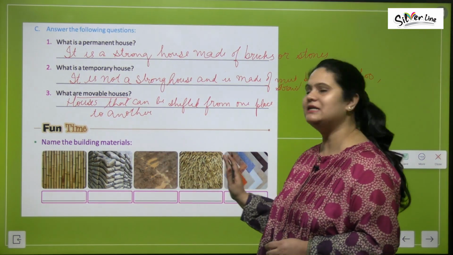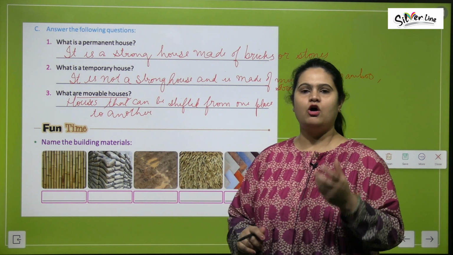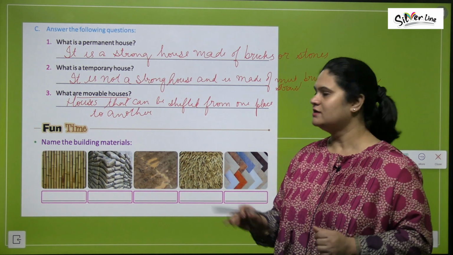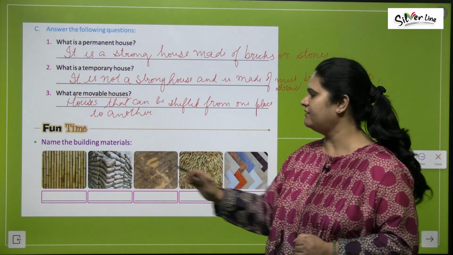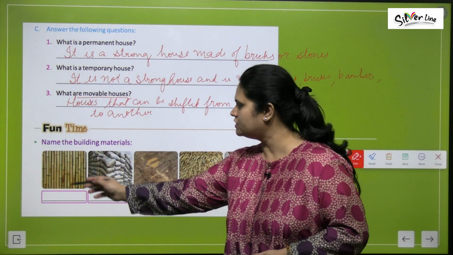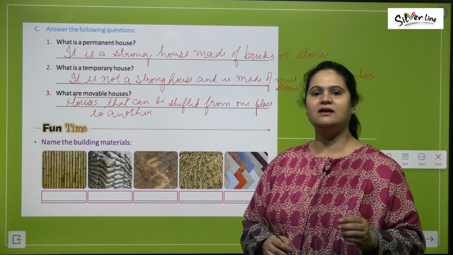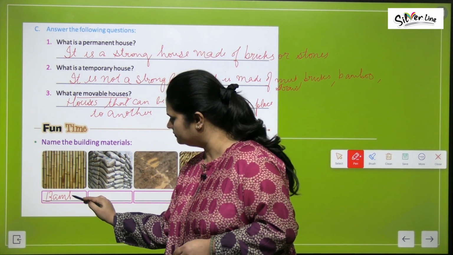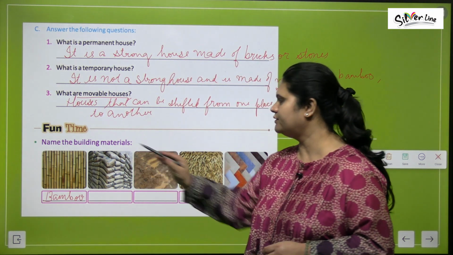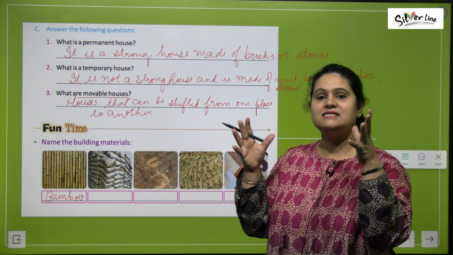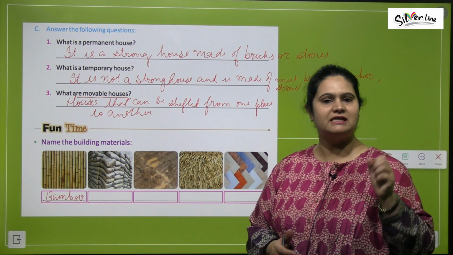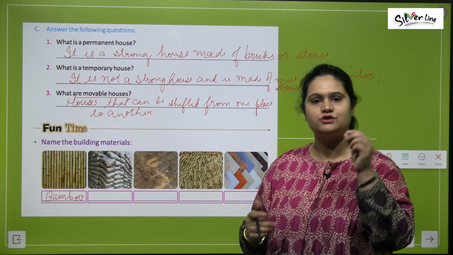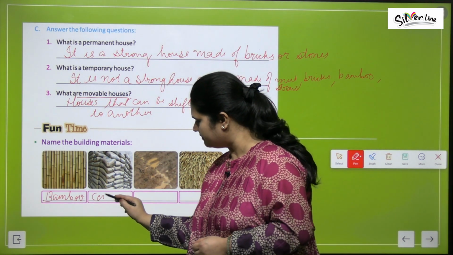You have to name the building materials. Here you will see pictures of certain building materials. इन सब चीजों से houses बनाए जाते हैं, right? So हमें इनको identify करना है and we have to write their names. So what you see in the first picture, these are bamboos, right? Then what do you see here? These are cement. ये cement है जिससे permanent houses को बनाया जाता है. Cement bricks को stick करता है, right? और इसे strong बनाता है.